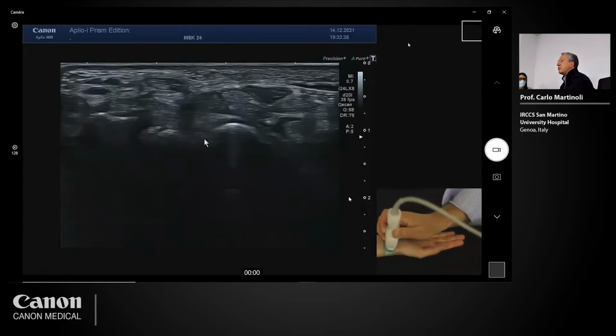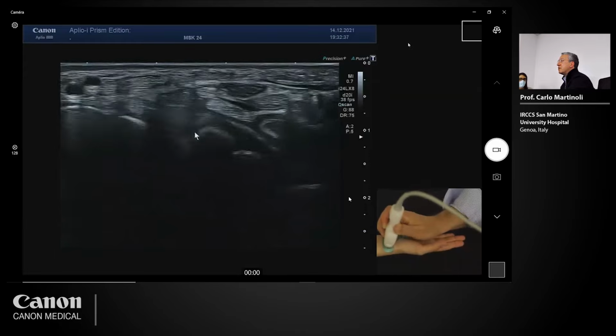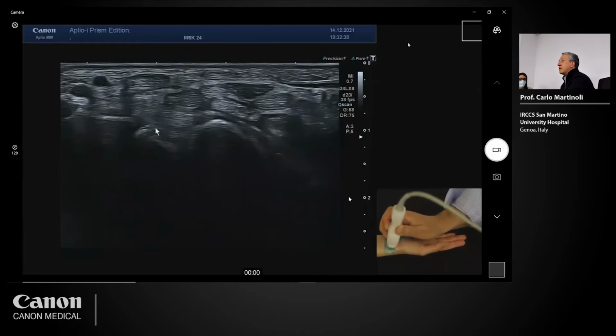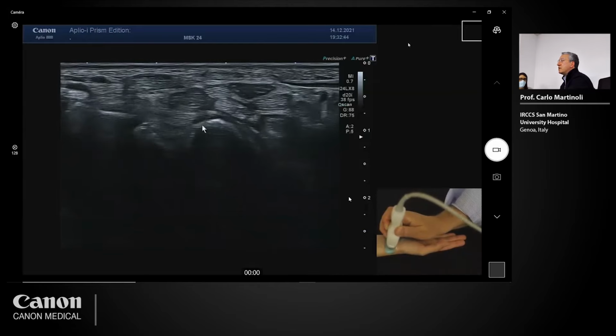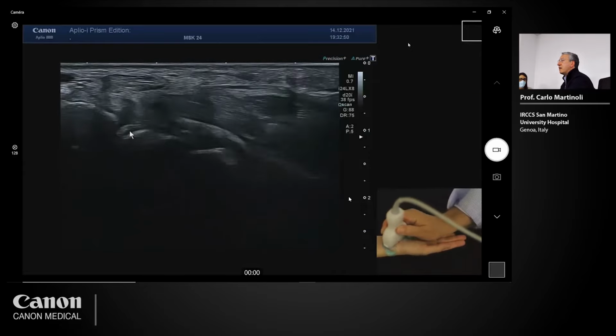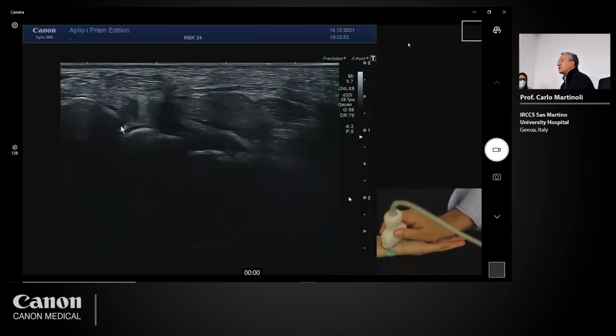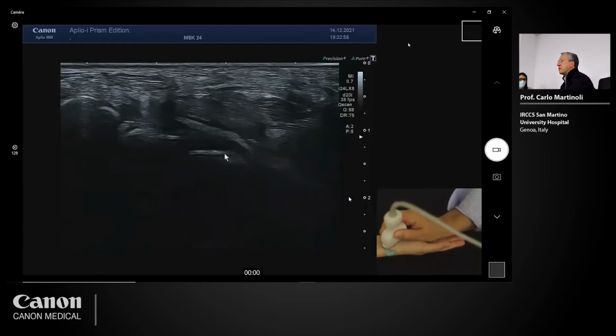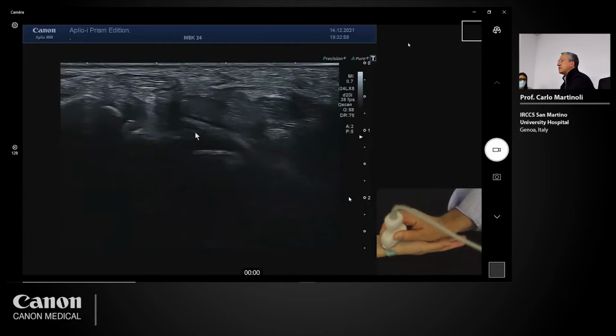So you know the ventral ligaments visible here. They include the radiolunate, the radioscapholunate ligament visible here as a fibrillar structure. Then you can also have, if you tilt the probe a bit, the radioscaphocapitate ligament.